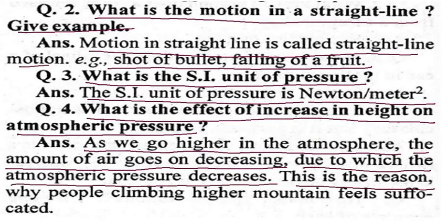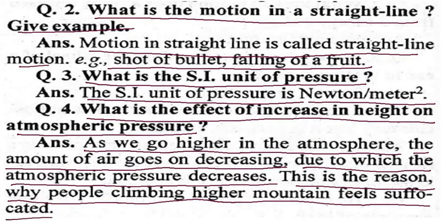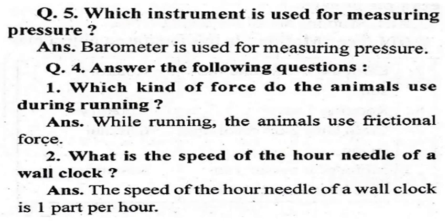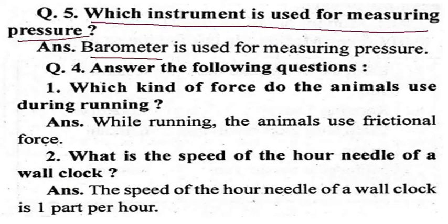This is the reason why people climbing higher mountains feel suffocated. Which instrument is used for measuring pressure? Barometer is used for measuring pressure.